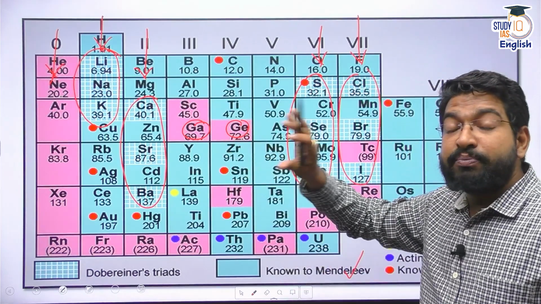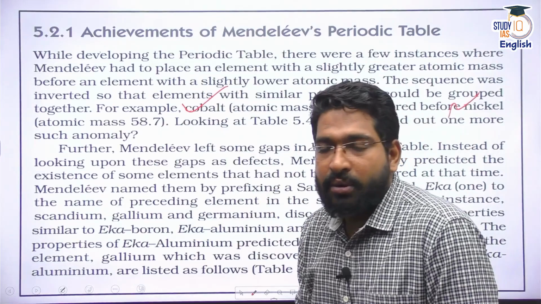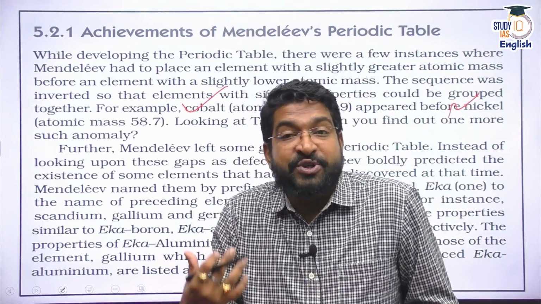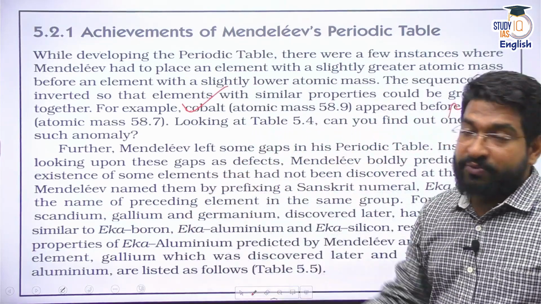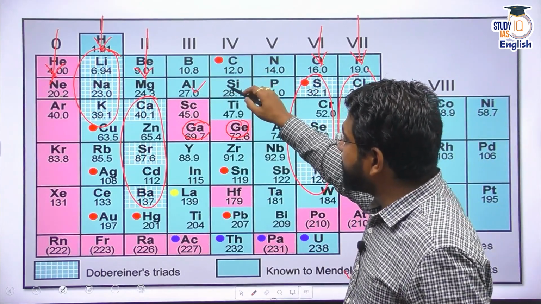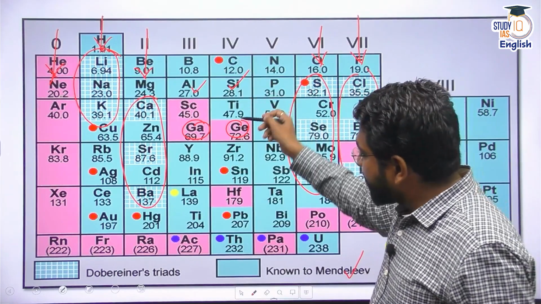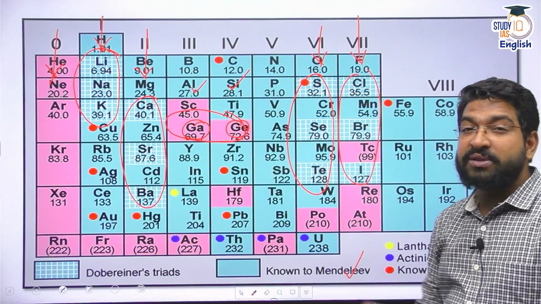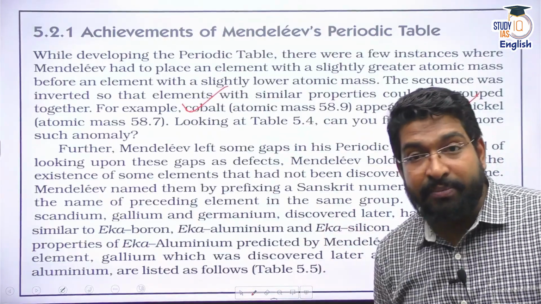But Mendeleev's biggest credit goes to anticipating, or I would say forecasting, that we are going to find some other elements which are not known to us today. In fact, he named them also wherever they were missing. For instance, there is aluminum, there is silicon here. He saw that below silicon, below titanium, there were some things which are missing. There is scandium, gallium, germanium. They were not discovered by that time. He named them without knowing them.